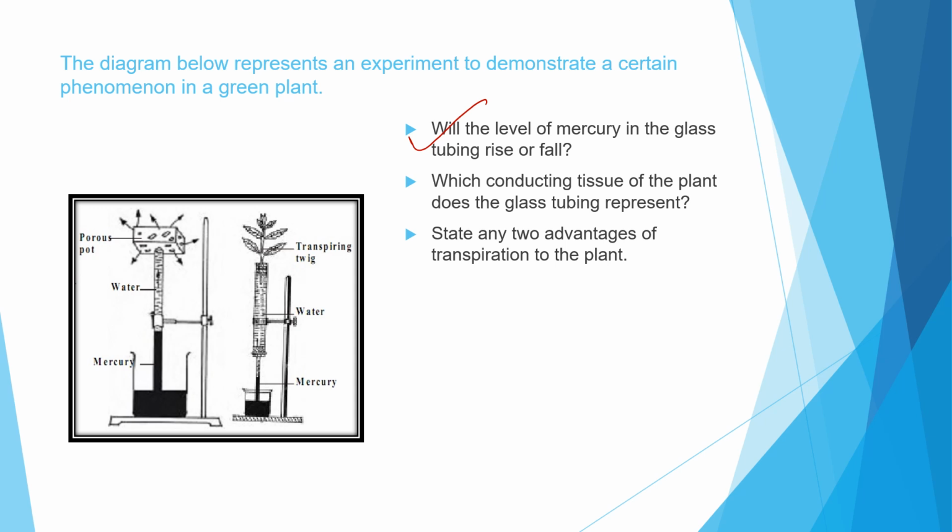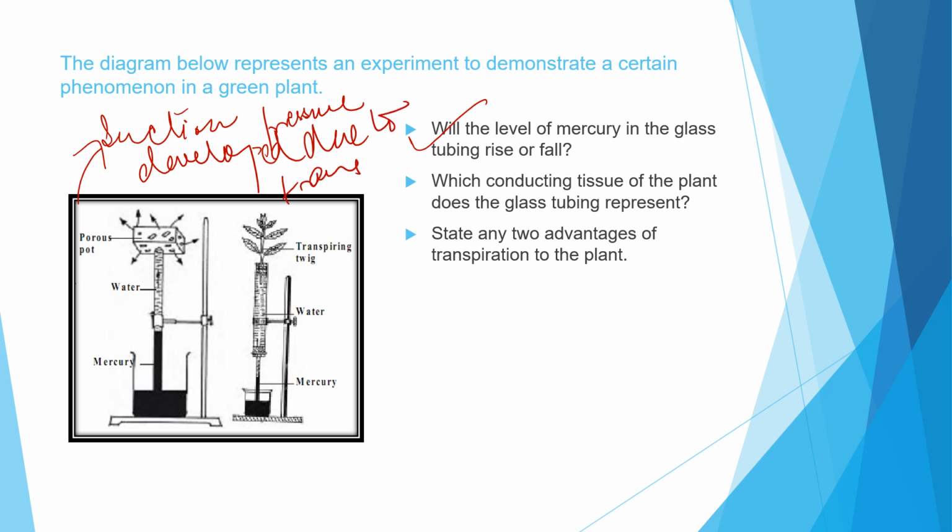Can you recall what this experiment is about? This experiment is about the suction pressure developed due to transpiration pull. The experiment was conducted to show the suction pressure which is developed due to transpirational pull. Now we will see, will the level of mercury in the glass tube rise? It will actually rise. The mercury rises through the graduated glass tube after the desirable time we have kept it. So what does it indicate?